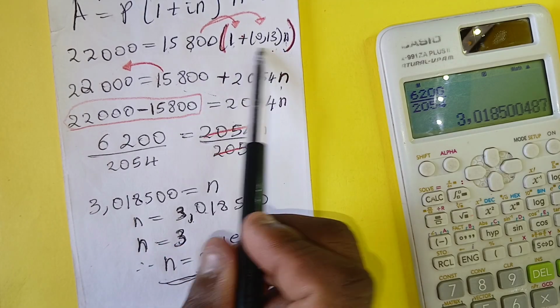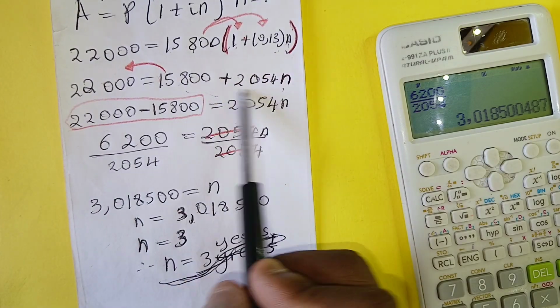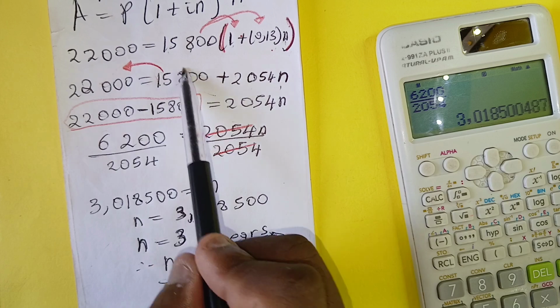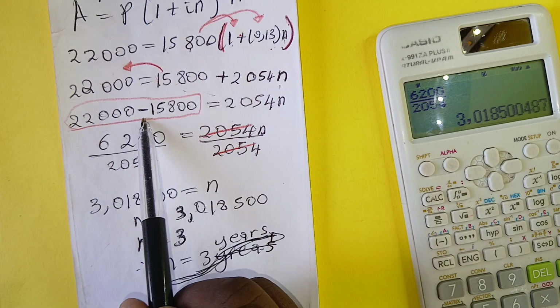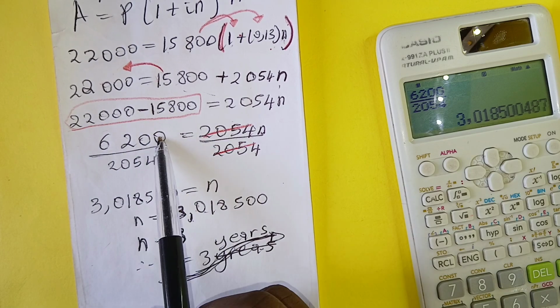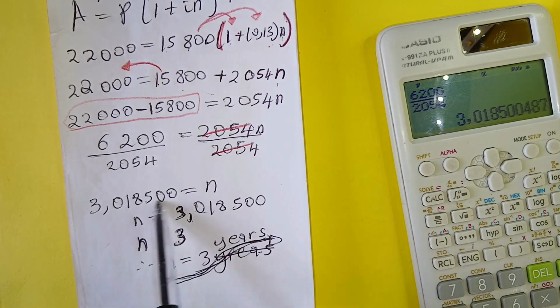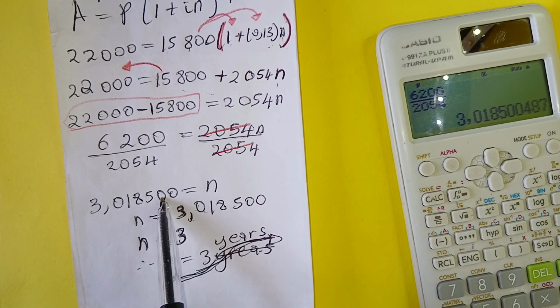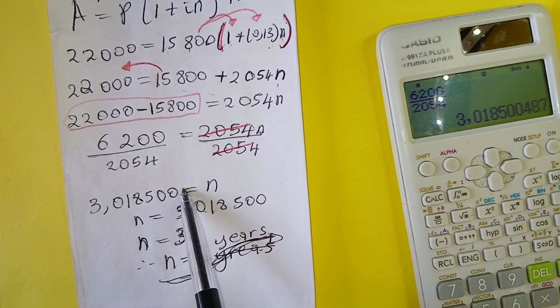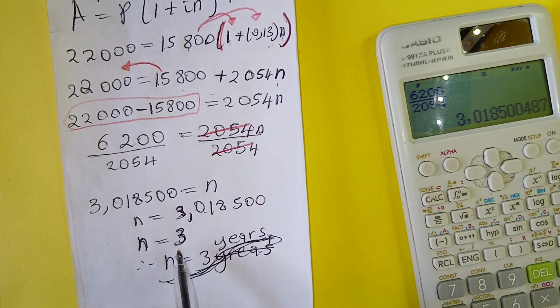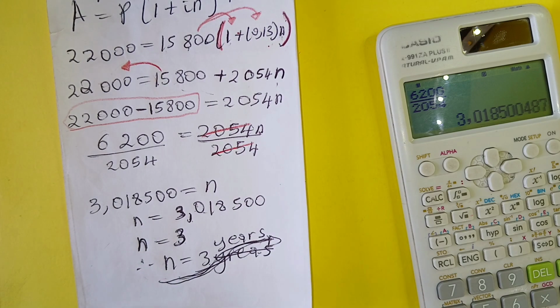So the first thing, I expand to remove the bracket, then I transpose this number to the other side, meaning I take it to the other side, then it becomes minus because it was positive. Then I calculate this to make it simple. Then I divide so that I can get this. Then I don't leave my answer as a decimal, because we don't have years which are in decimals. So here I have to round it off to a whole number. Therefore, I can conclude by saying that she must wait 3 years to go on holiday. Do you understand, guys?